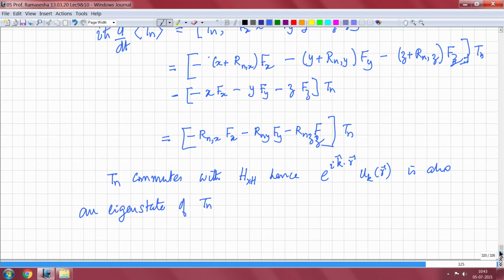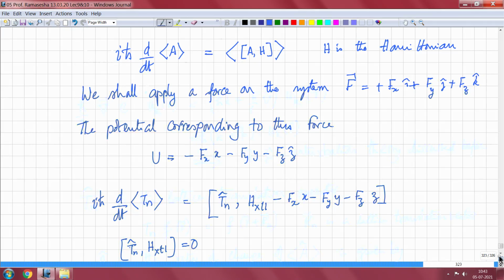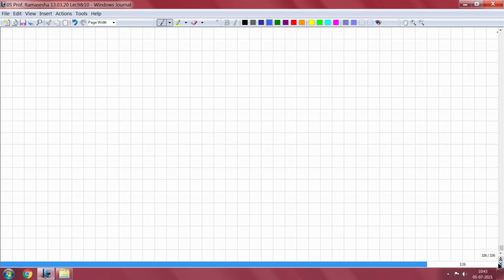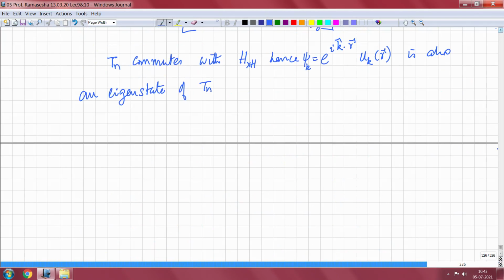So what is the eigenvalue? Let me call the state psi_k. So T_n psi_k of r is equal to lambda_k psi_k of r, but by Bloch's theorem we also have this equal to e to the i k dot R_n psi_k of r, because this is actually equal to psi_k of r plus R_n.